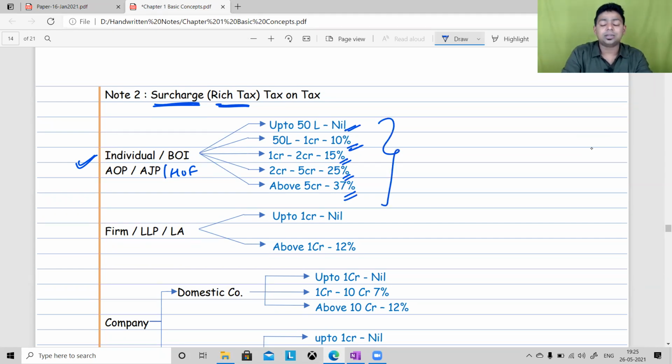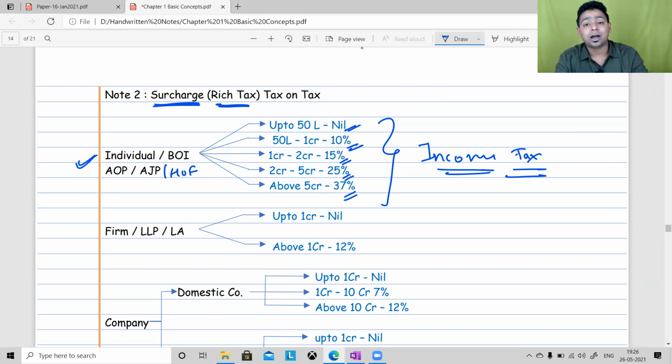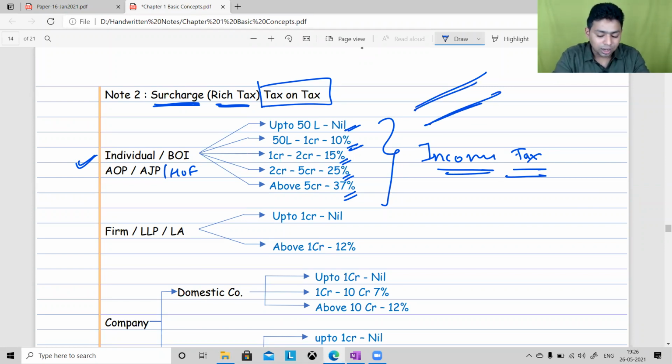But please understand, these percentages are not on income, they are on income tax amount. So whatever income tax we have computed till now, we have to apply surcharge rate on income tax amount. Please understand, this is a tax on tax. It is not tax on income. This is charged for maintaining a progressive system of taxation. Income tax is a progressive system of taxation. Higher the income, higher the tax. This is the philosophy income tax carries. If your income goes up, proportionately your tax liability also should go up. This is what happens in India.